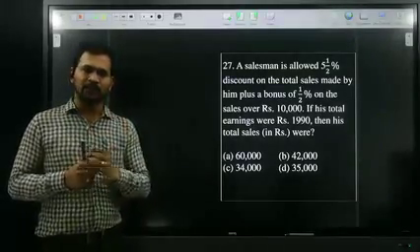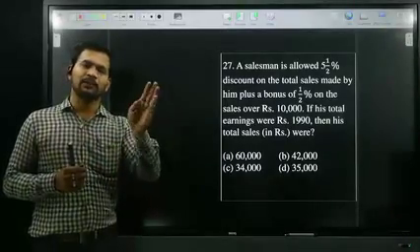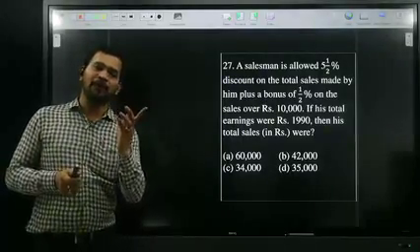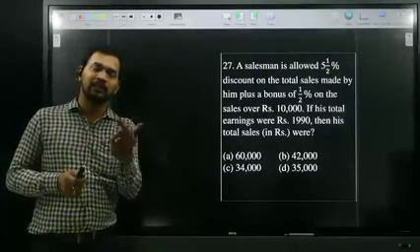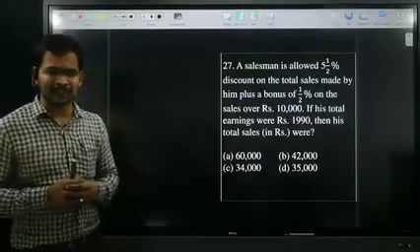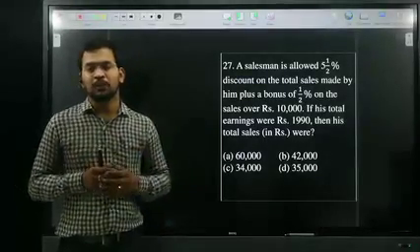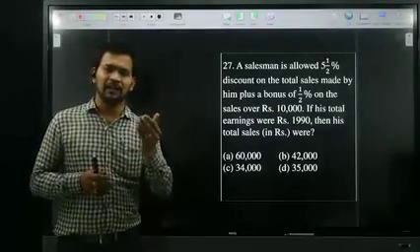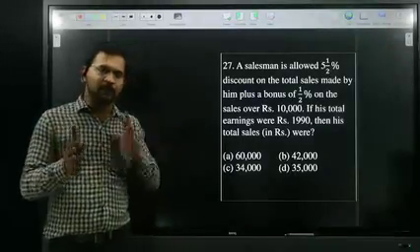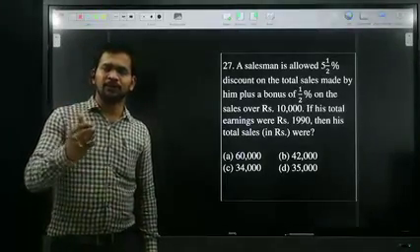Up to 10,000, he is getting only 5.5%. But beyond 10,000, whatever sales he made, apart from 5.5, he is getting 0.5% extra. That is total 6% beyond 10,000 sales. But I don't know the total sales here. Some students are assuming total sales as X. If we assume X, definitely it will take some time. That will be a circus. We don't go for that X method. Some students are going through options, but then we need to check each and every option.